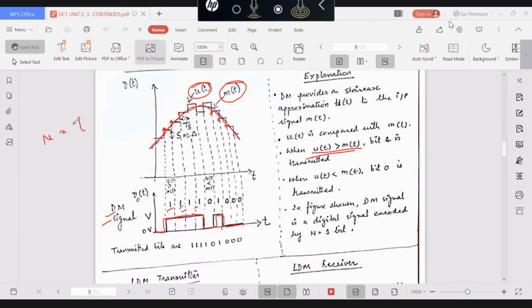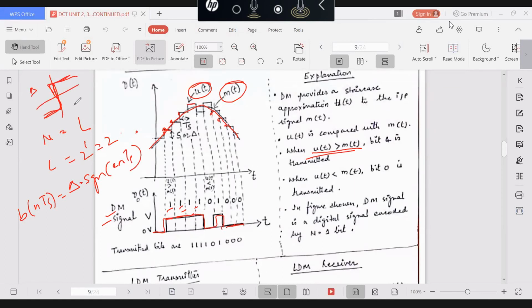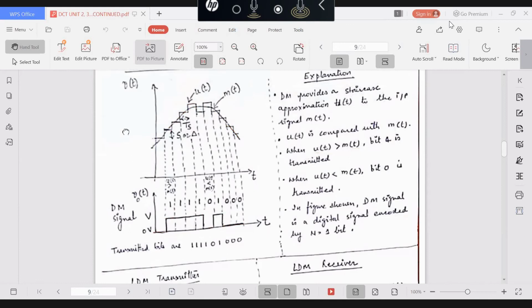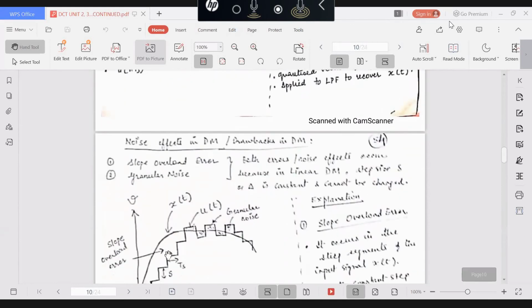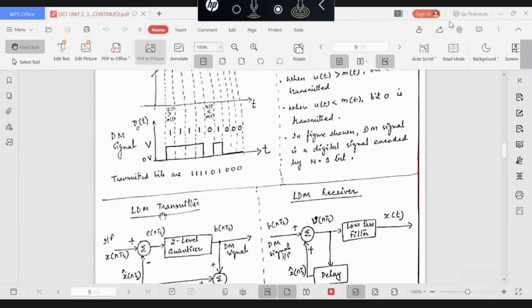So N is equal to 1, L equals 2 to the power 1, which is 2, so a 2-level quantizer is used. The equation of the output signal is expressed as delta times signum of e(nTs), because the 2-level quantizer is characterized as a signum function. I hope you have all understood. More details you will do in the theory. I think I have explained now.